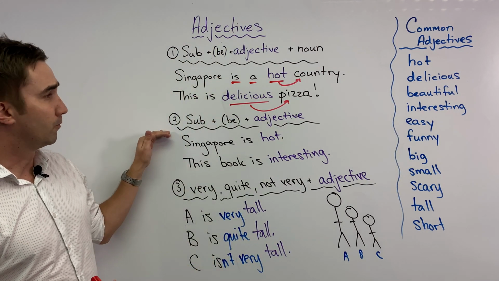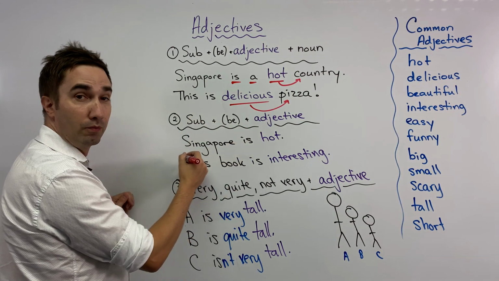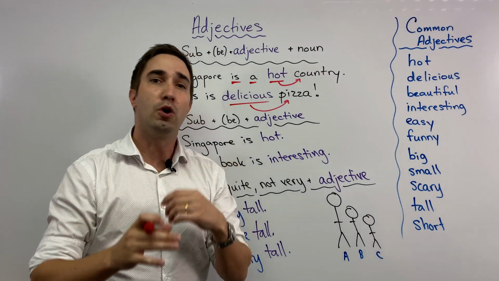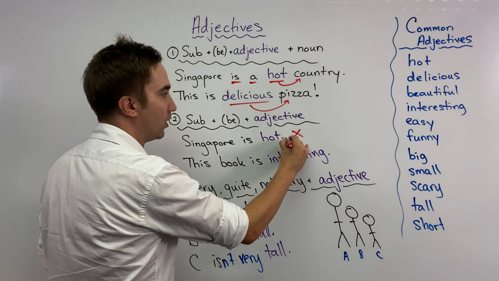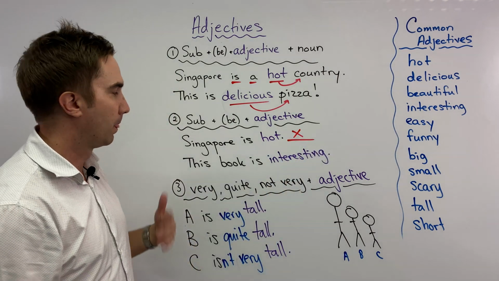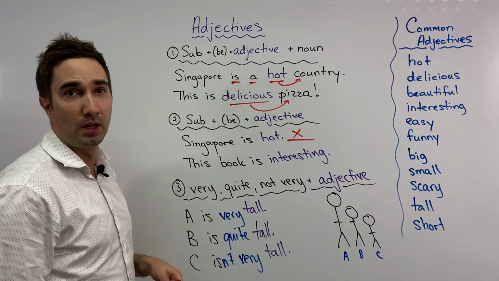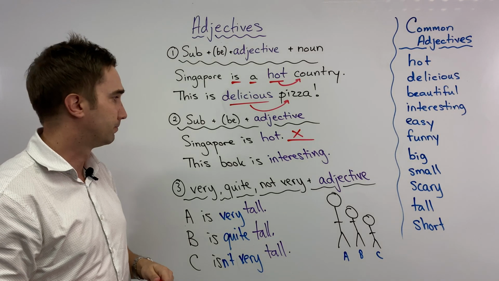Moving on. We don't always need a noun because the subject can be a noun, right? I know that Singapore is a country. You know that Singapore is a country. So I don't need to say Singapore is a hot country. I can just say Singapore is hot. Same meaning as Singapore is a hot country.